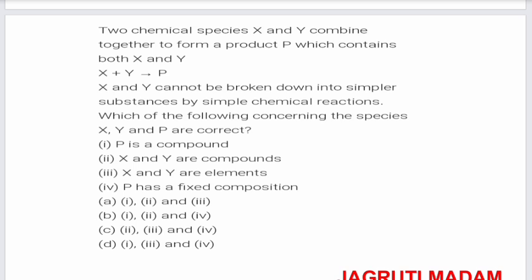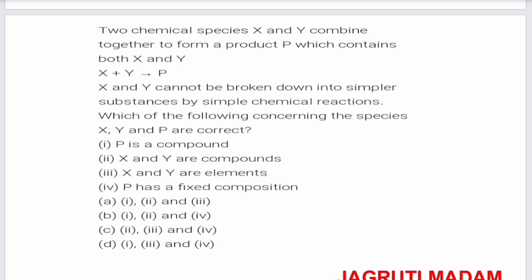The next question. Two chemical species X and Y combine together to form a product P which contains both X and Y. X plus Y gives P. X and Y cannot be broken down into simpler substances by simple reaction. If this is the case, then which of the following concerning the species X, Y and P are correct?